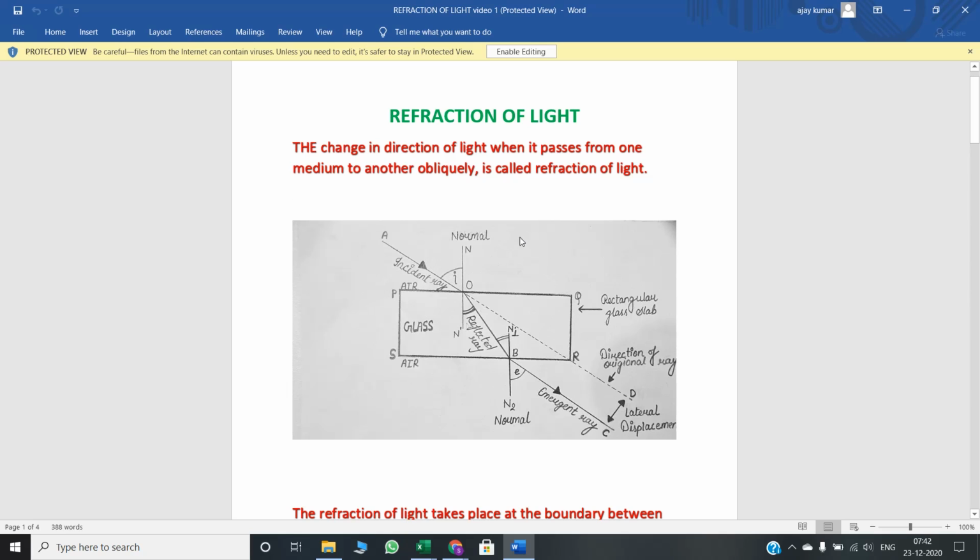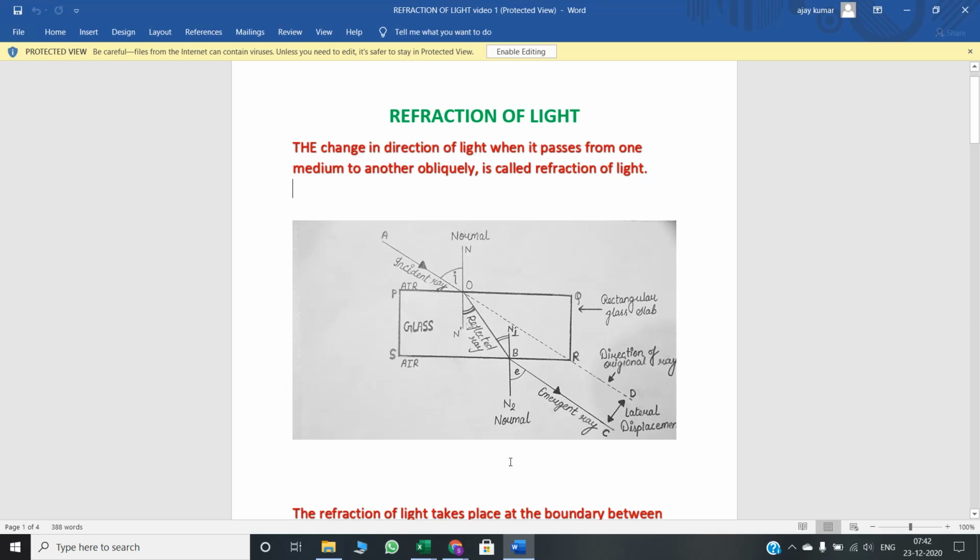Look here, this is air, and this is the glass slab. So there are two media, one is air and another is glass. In place of glass you can take water also, with the same result. So you can see that when the incident ray falls on the glass slab, its direction changes. After touching this point, it goes in this direction. So here refraction takes place.